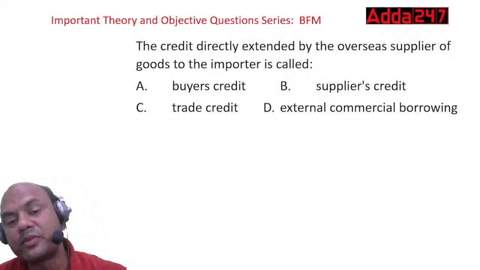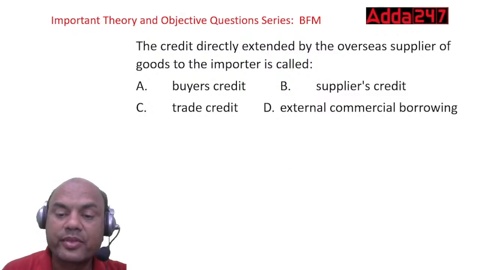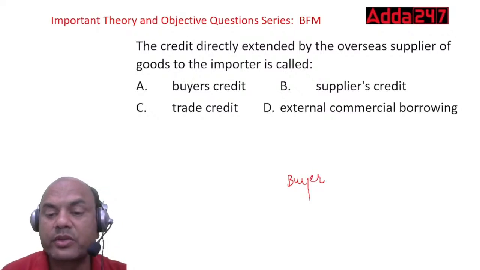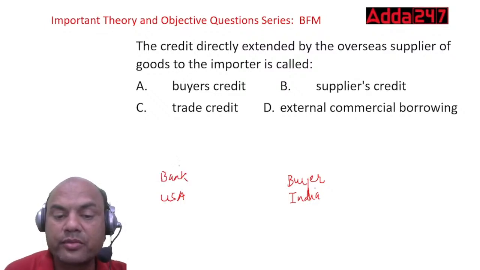See this. What did we discuss earlier in buyer's credit? This was a buyer. The buyer was from India. He arranged for credit from some bank in the USA. The bank gave him the loan.